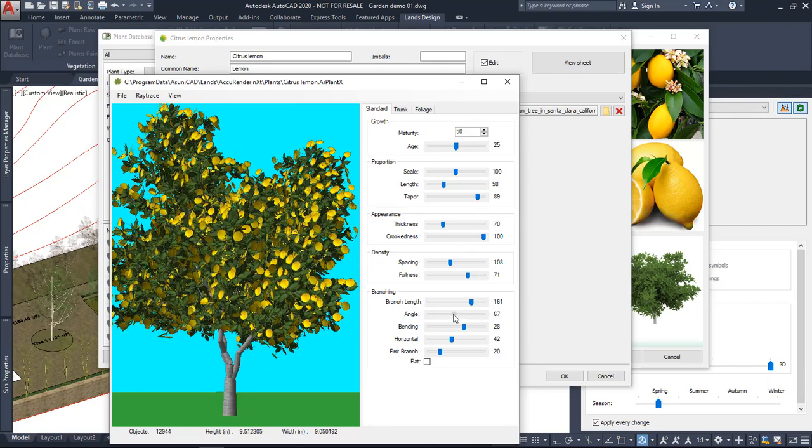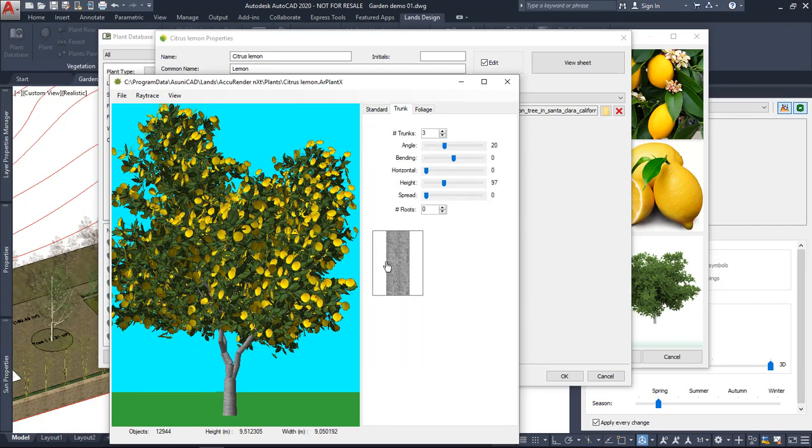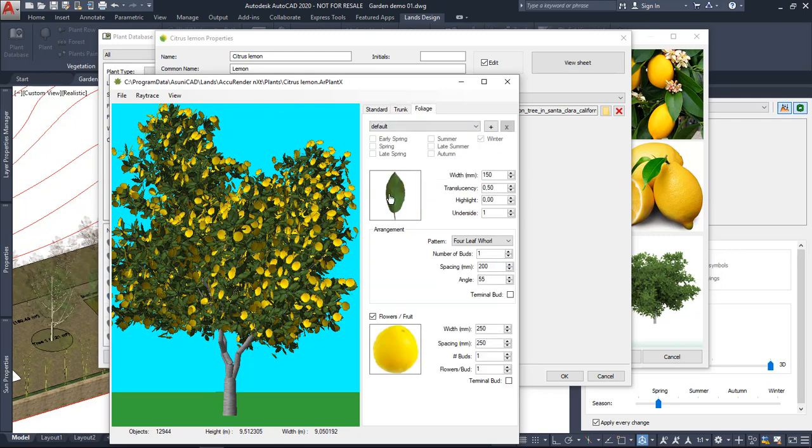We can also change the material assigned to the trunk, or the material for the leaves, or the material for the fruits in this case. So we can play with all these values to find the proper appearance of the plant. And once you have finished, you can create a new definition and assign this representation to it.